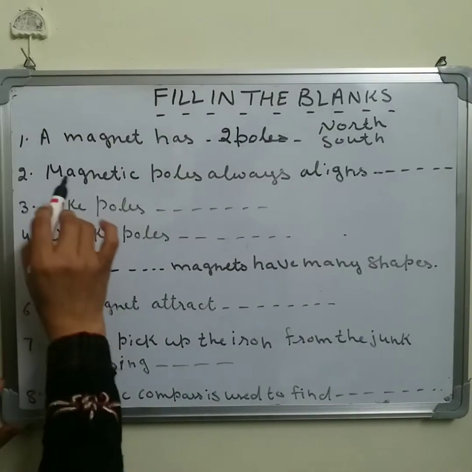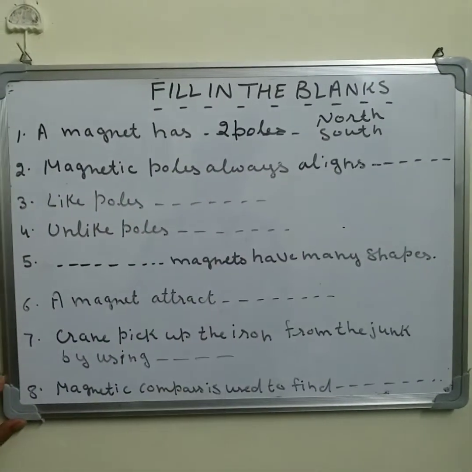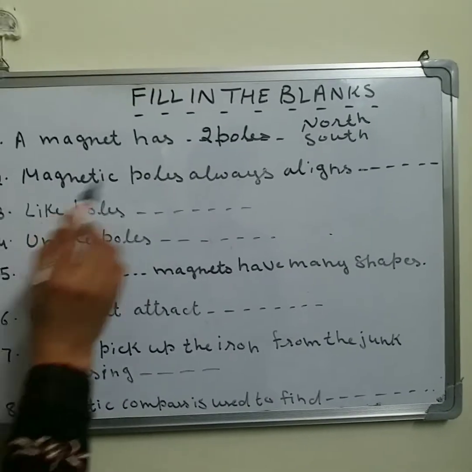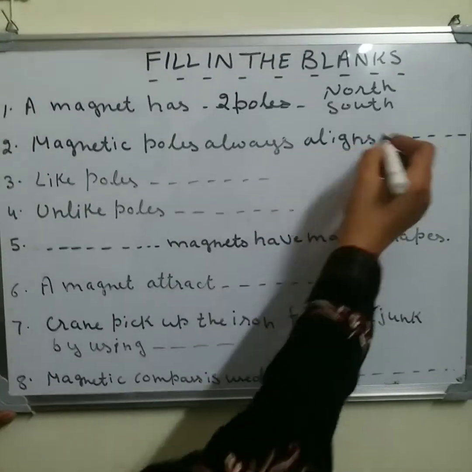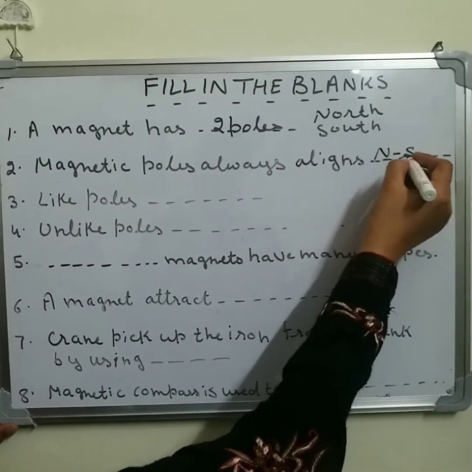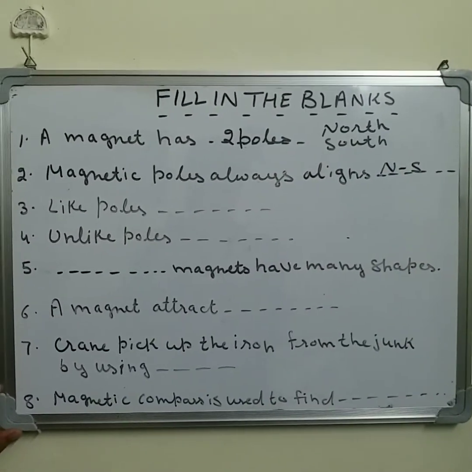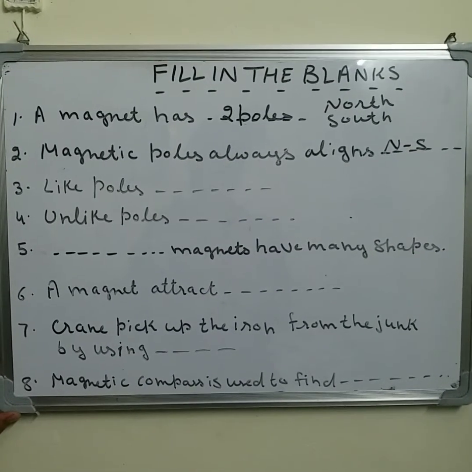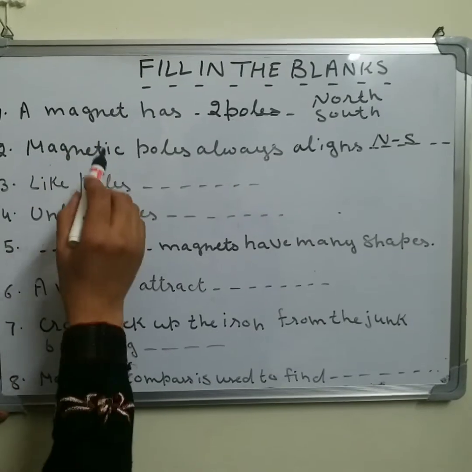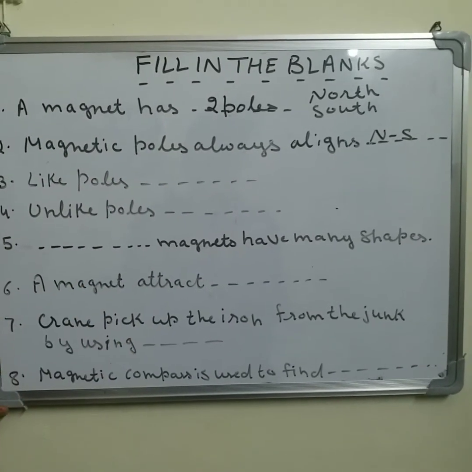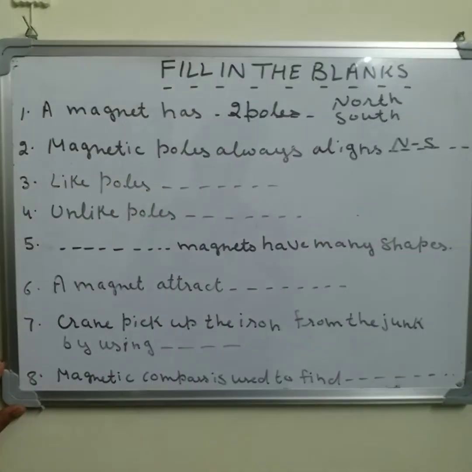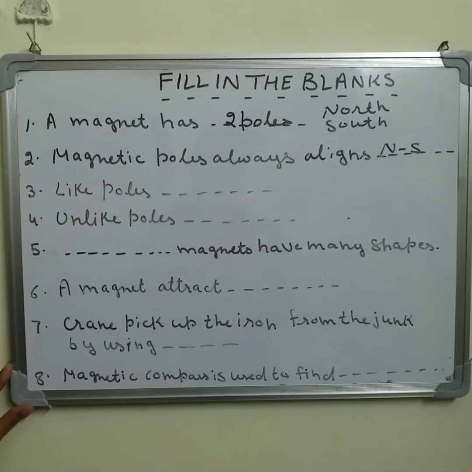Next one for you, magnetic poles always align in which direction? So can you tell me? Yes, magnetic poles always align in north and south direction. One side faces towards the north and one side faces towards the south. And that's why a magnet can be used to find the direction, because its poles always align in north and south direction.